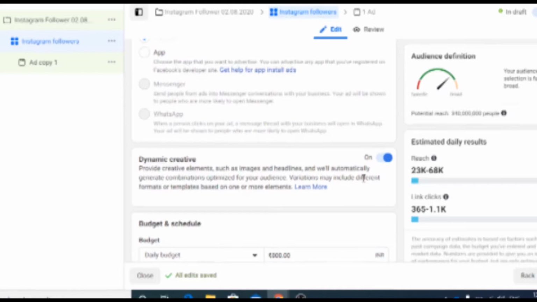Can you see how many daily results I'm getting? Reach is good, and link clicks would be people seeing my ad, swiping up or clicking on the ad and going to my Instagram page. So that is a link click. If it is showing something like 365 people, they will come to my website on a daily basis. This is just an estimate, don't go by that, I'm just taking that example of 365 people. It is a big deal, 365 people coming to my website every day.